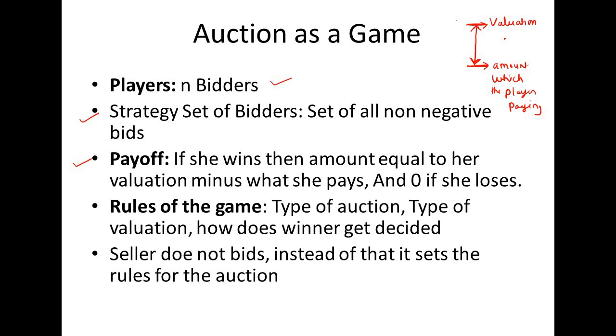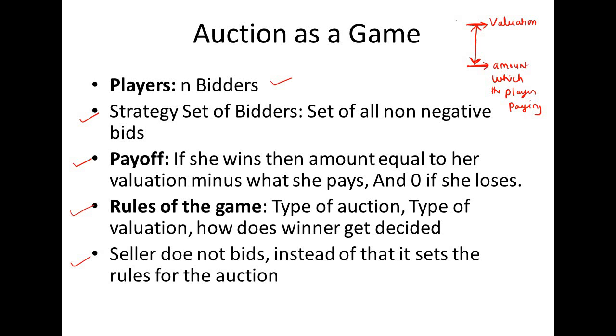Okay, now the next is the rules of the game. The rule of this game depends on the type of auction we are following, how we are deciding the winner, and how we are doing valuation of a resource. So all these things will decide the rule of the game. And the fourth point is the seller is not a bidder here. The seller's task is just to set the rule for the auction.